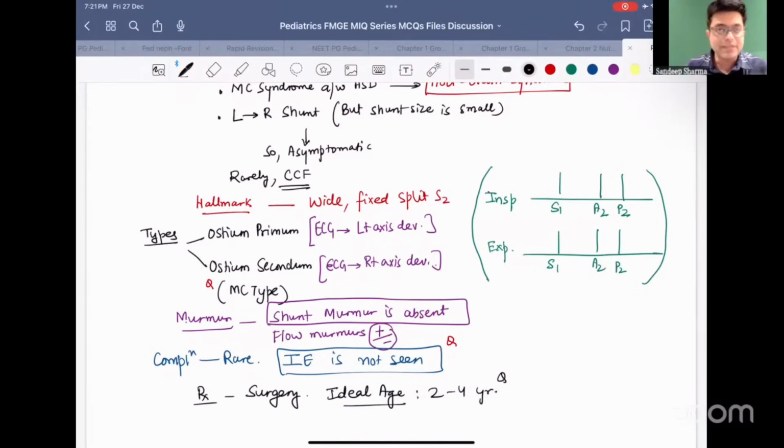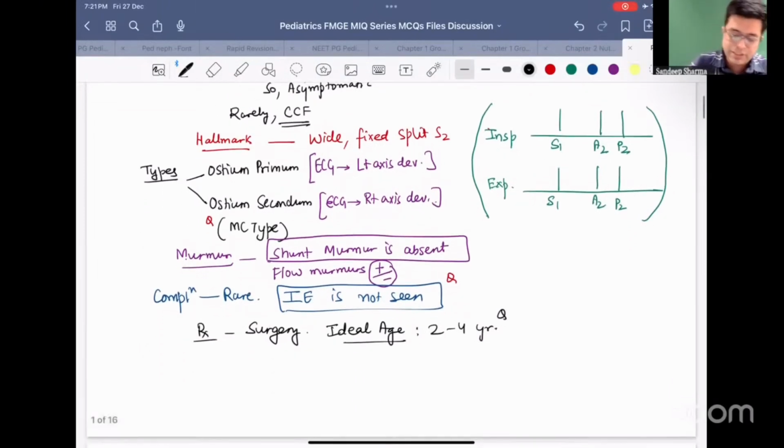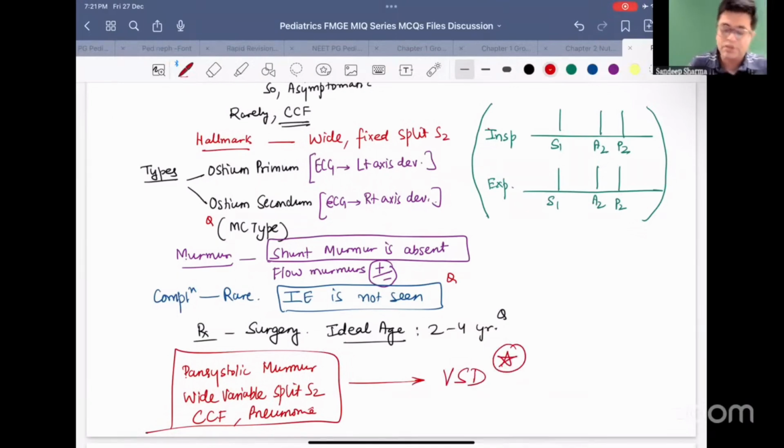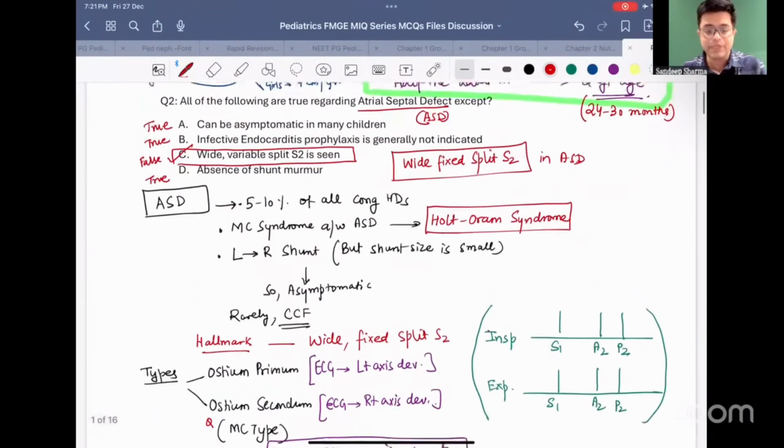Pan-systolic murmur is not heard in ASD, it is heard in VSD patient. So remember the funda. If the examiner is saying pan-systolic murmur and wide variable splitting of second heart sound, and it will not be asymptomatic, patient is having congestive cardiac failure and pneumonia, this picture is pointing towards a diagnosis of ventricular septal defect. So watch out for the keywords, watch out for the important points, and you will always get the answer correct. So this is a quick review of the topic, atrial septal defect.